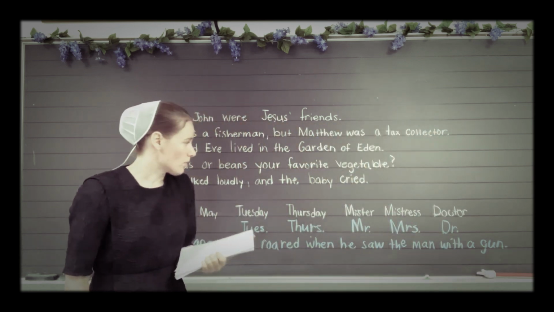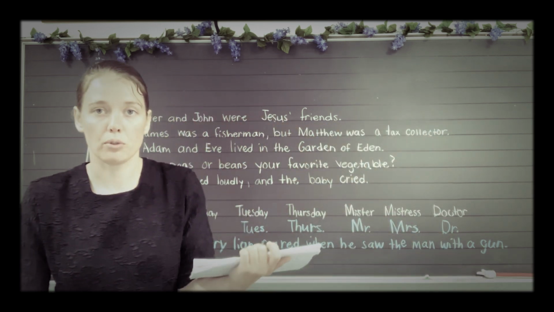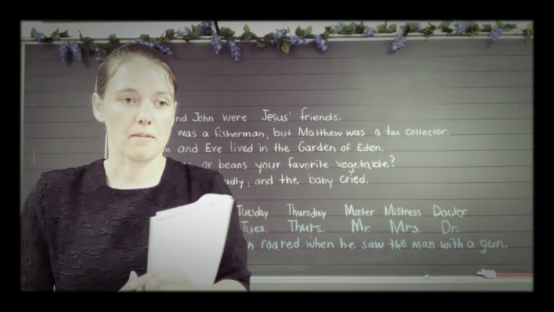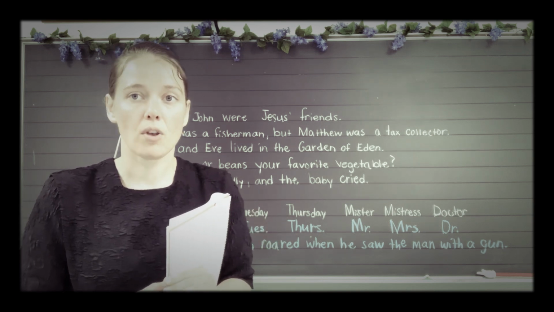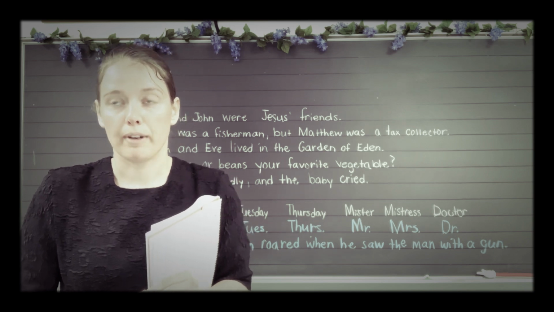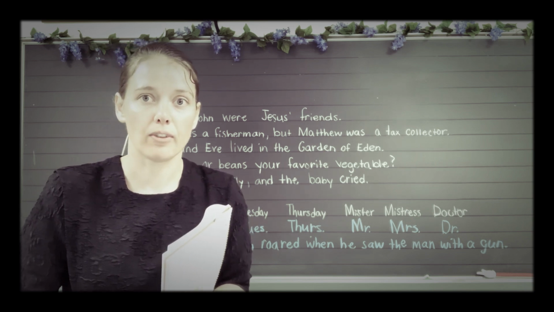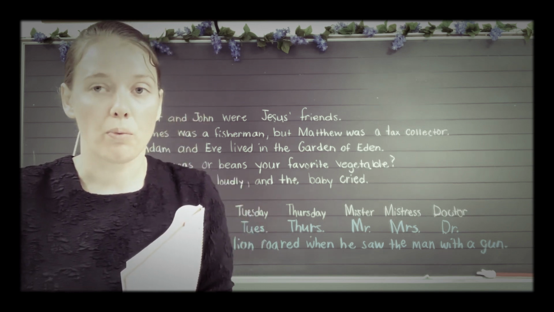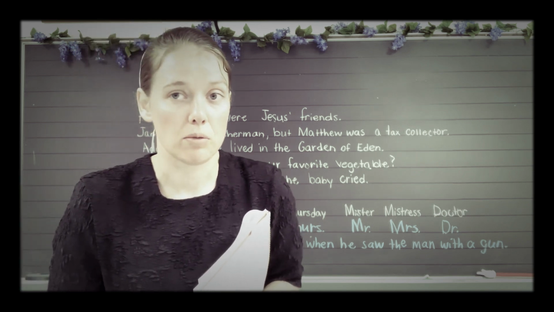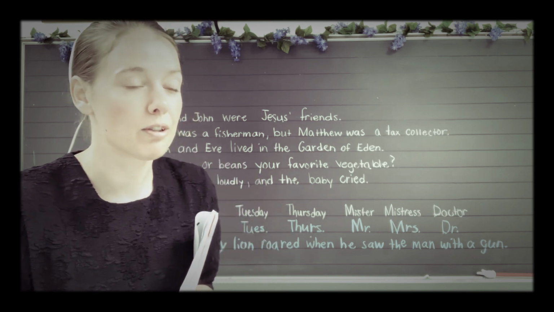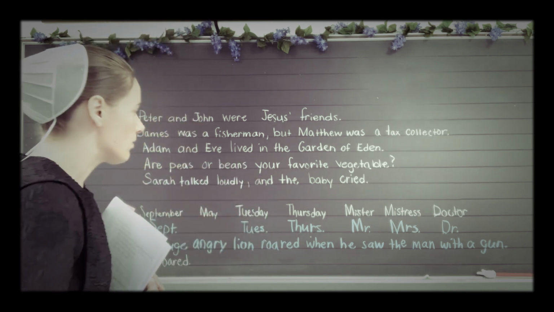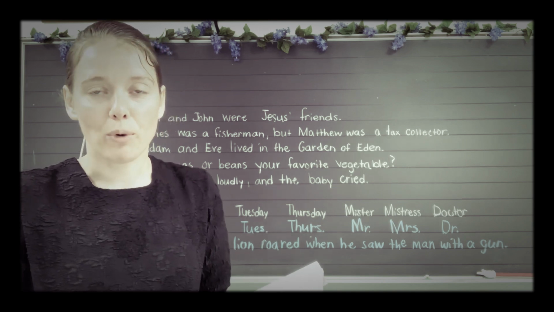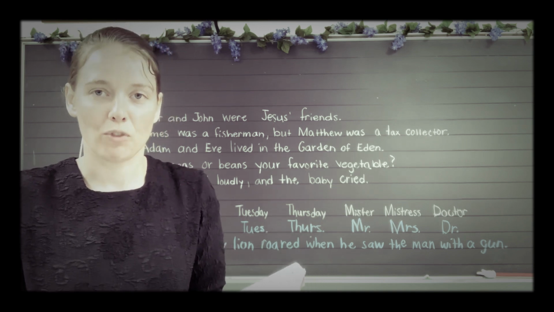Okay, so you can also say where he roared. You could say he roared in the African plains. You could say he roared at the zoo. There's just a lot of different things that you could say where he roared or when he roared. Maybe he roared because he was hungry, because sometimes they roar when they're hungry. So yeah, there's just a lot of different things that you could think about when you're writing sentences, and it makes it a lot more interesting for people to read.